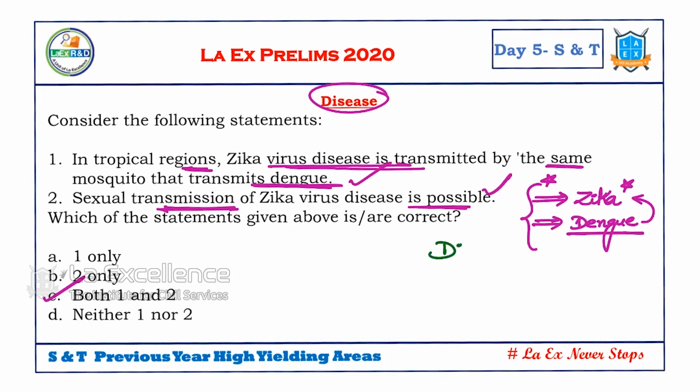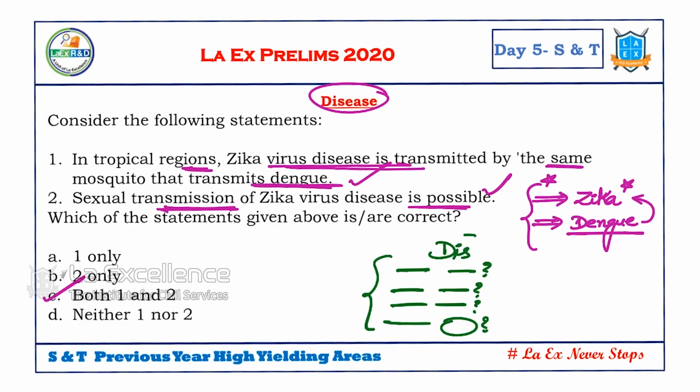For diseases, we should write down certain points. Transmitted by what? Virus, bacteria, or what? What are the symptoms? How is it diagnosed? What are the special features of this particular disease? Something like that. We should have a table. One single table for all the diseases noted down in this format will help us. Disease as a concept is important for this year. Please read about them thoroughly. We will give you notes also with regard to this.